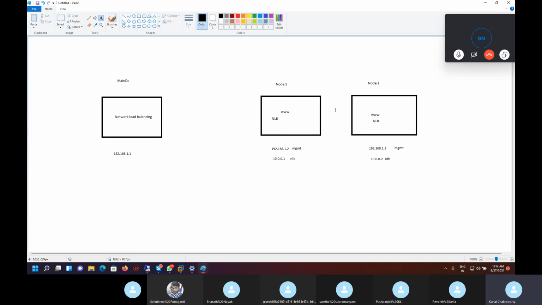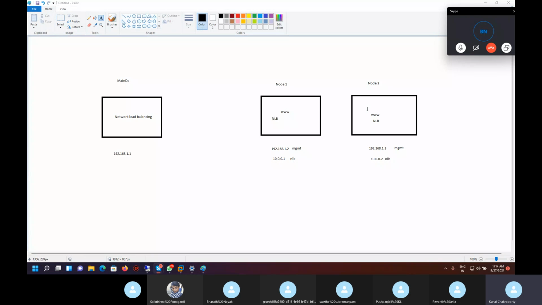For example, now 2 is there, so I have installed NLB there. If it is 3, I have to install one more in that server also. If it is 4, in another server also we need to install. So it's like that. In the main server, we have no need of an IP, sir. No. In the main DC, no need to give any other IPs. It's not required. It's only for the nodes.